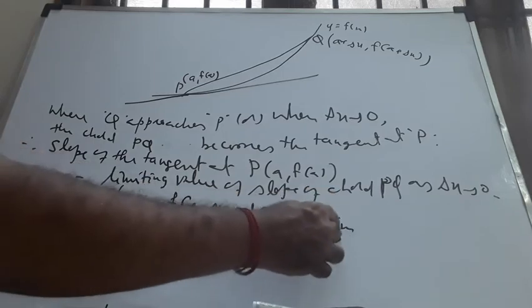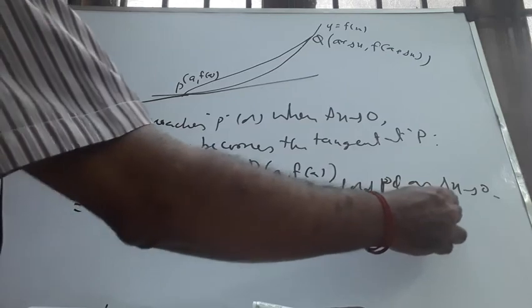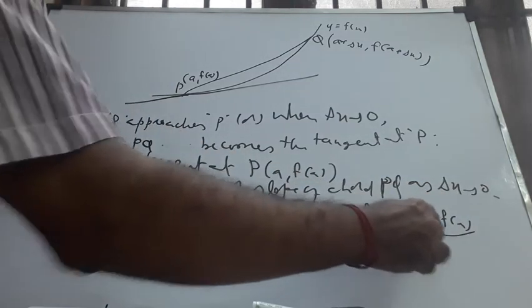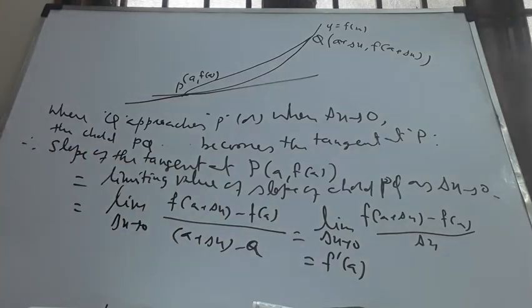Therefore, this is limit delta x tends to 0 of f of a plus delta x minus f of a, whole divided by delta x. By basic definition this is nothing but f dash of a, provided this limit exists.